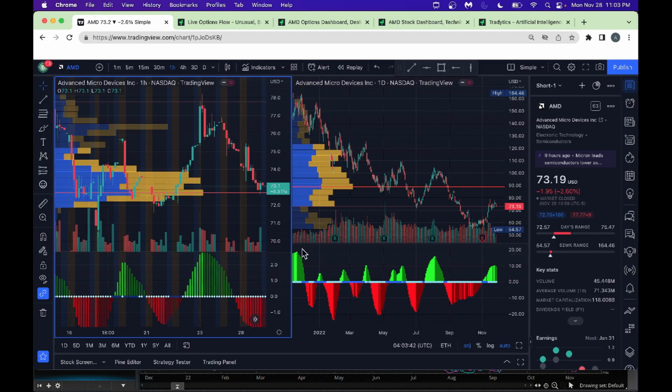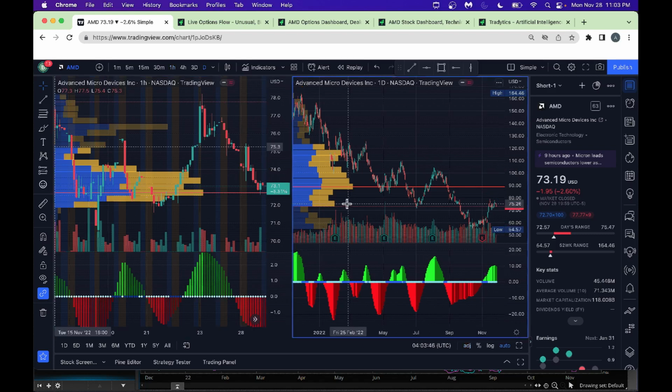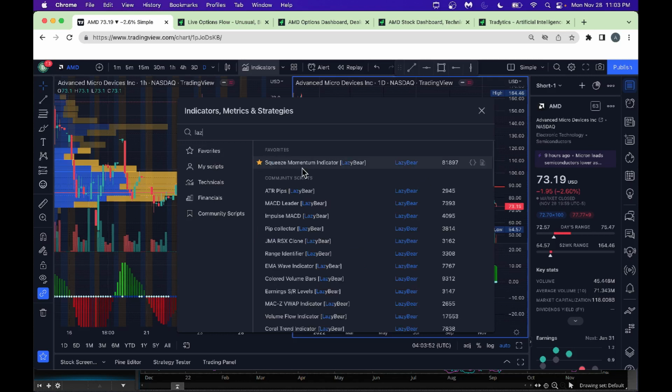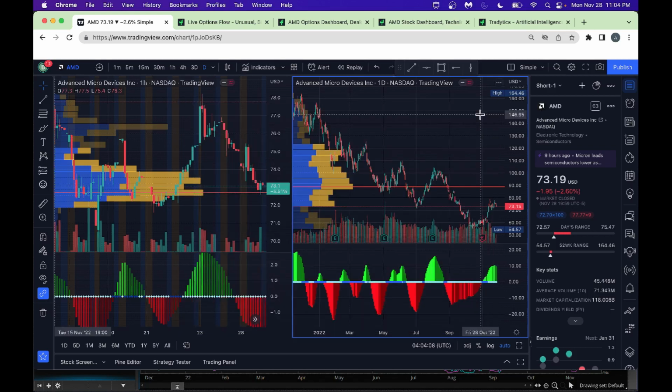And for the folks who want to get this Lazy Bear indicator from TradingView, you can just click on the indicators menu and look at all the indicators. You can type "lazy" here, and we've got the Lazy Bear indicator. Look, it's subscribed by 81,000 people. It's a good indicator. If you are into swing trading or even day trading, you can use this signal or indicator. So with that, the direction is negative.